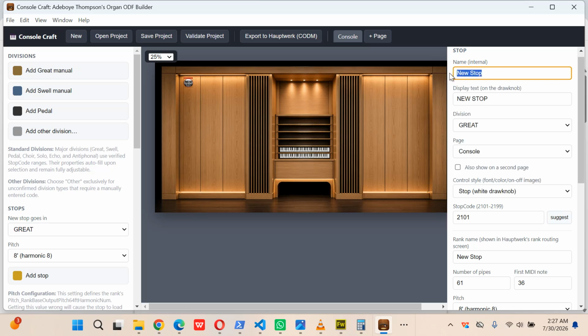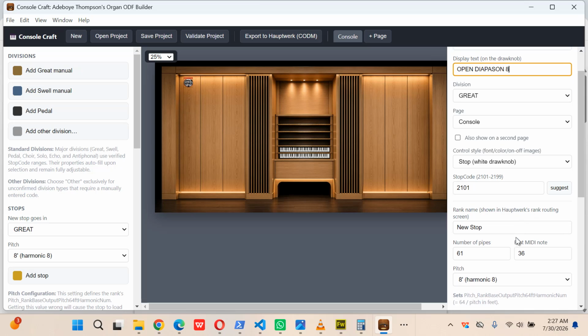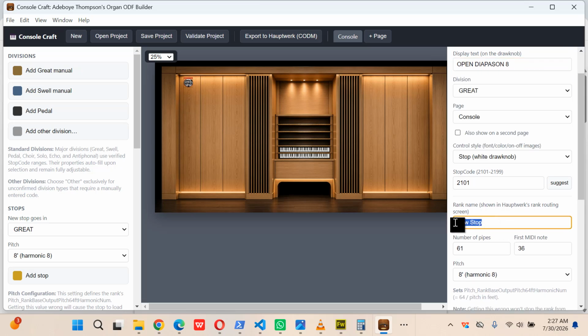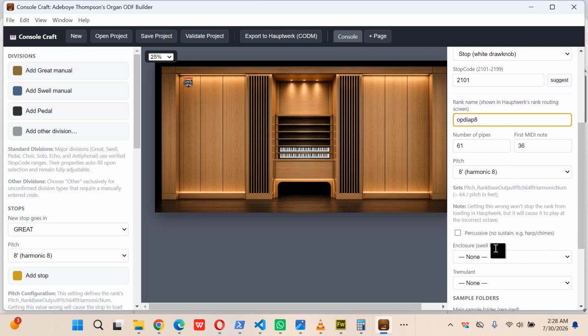I'll change the name. Let's say open it. The display name I'll make, open the app. And I'll leave the rank name. It's important I give it a unique rank name because Upwork uses that. So I'll just call it Op the app. That's just like an ID name that Upwork will use.